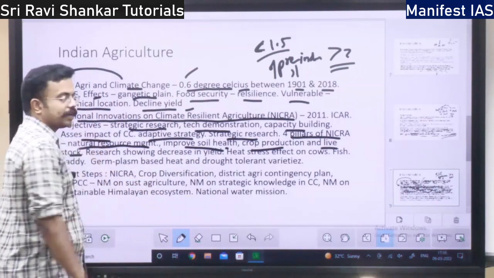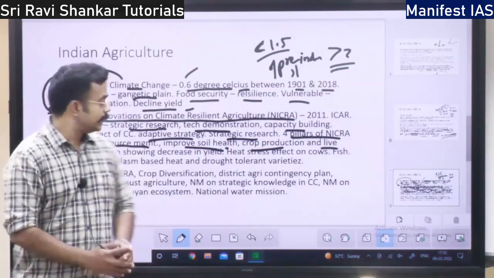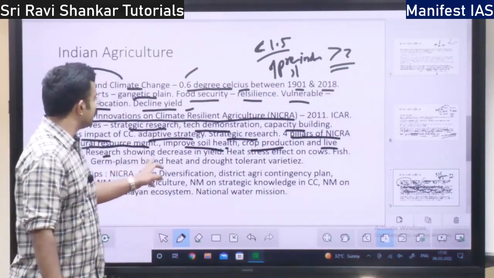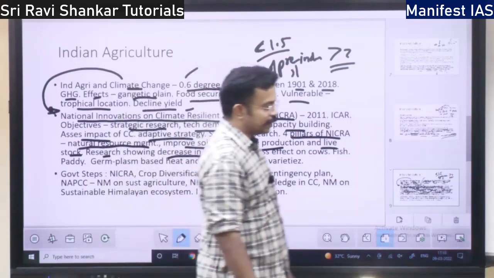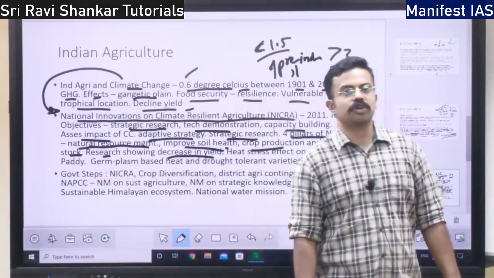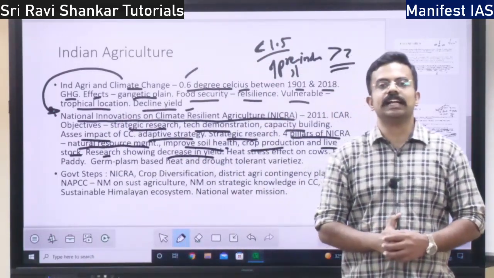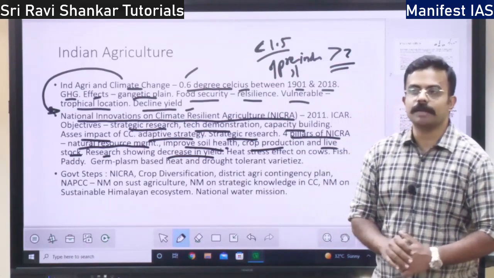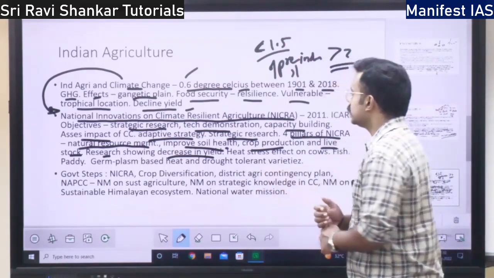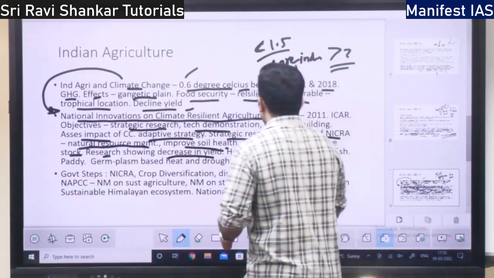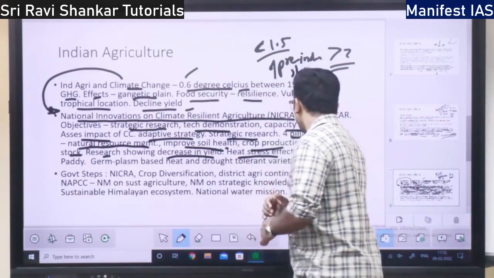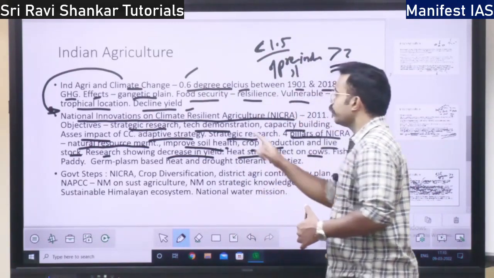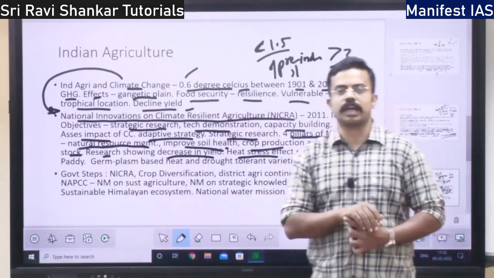So why is NIKRA required? Research shows that there is a decrease in yield because of climate change. That is why NIKRA is needed. Then there is a heat stress effect on cows because of climate change.